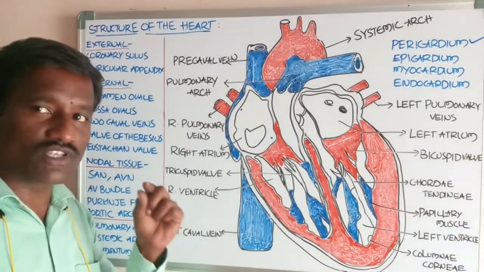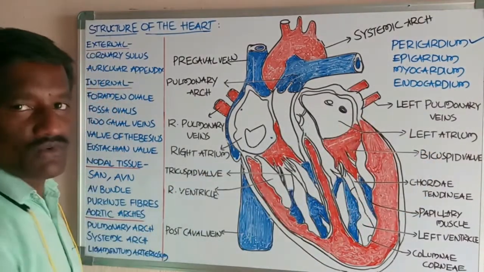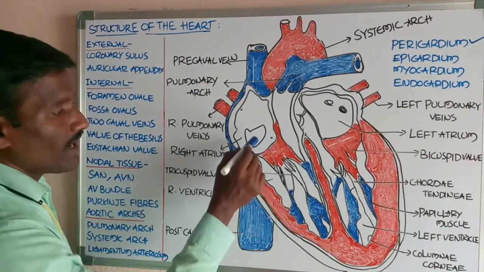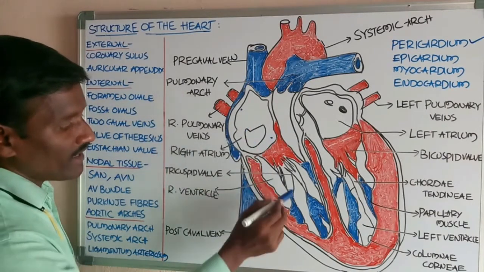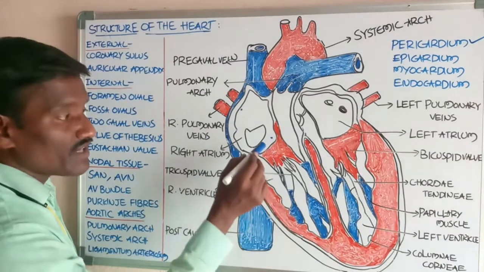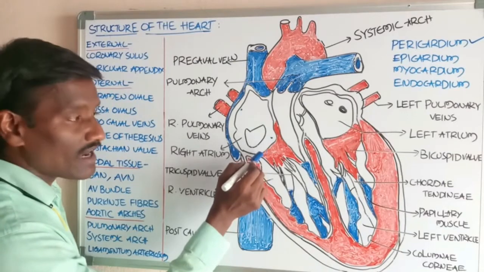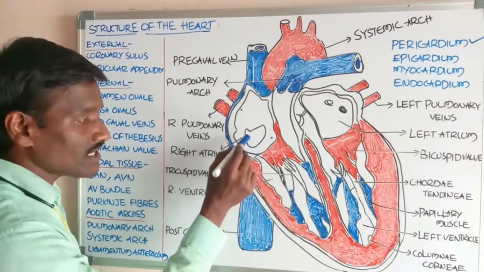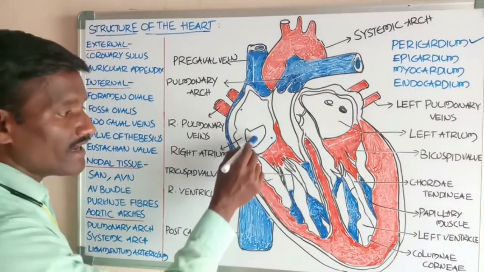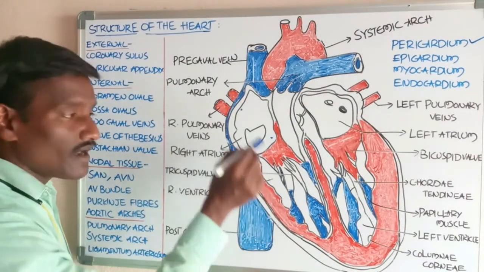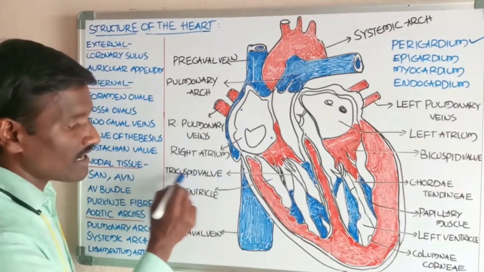These valves are the tricuspid valve and the bicuspid valve. Okay, students, the right atrium opens into the right ventricle with the help of an aperture, which is called the right atrioventricular aperture. The right atrioventricular aperture consists of the tricuspid valve.